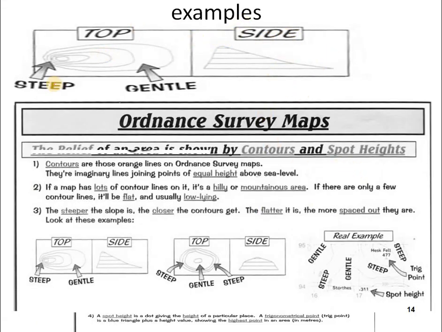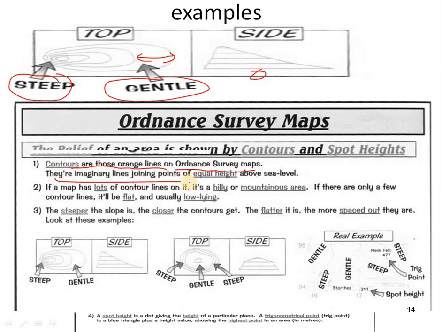This is a top, this is steep, and this is gentle slope. Comparing steep and gentle, steep is very near, but gentle slope is at a very far distance. And this is the side slope.